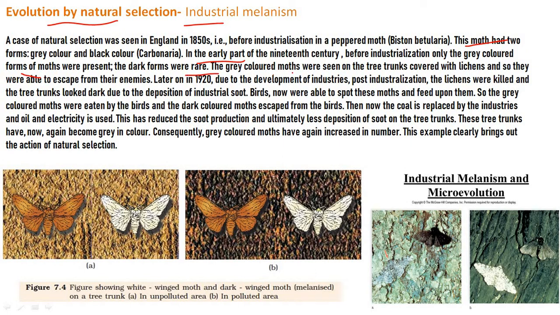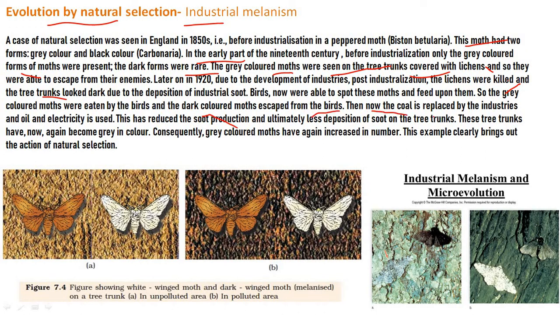So grey moths were seen on the tree trunks covered with lichens, and so they were able to escape from their enemies. Later in 1920, due to the development of industries, post-industrialization, the lichens were killed and the tree trunks looked dark due to deposition of industrial soot. So birds were now able to spot these moths and feed upon them. So the grey colored moths were eaten by the birds and the dark colored moths escaped from the birds.